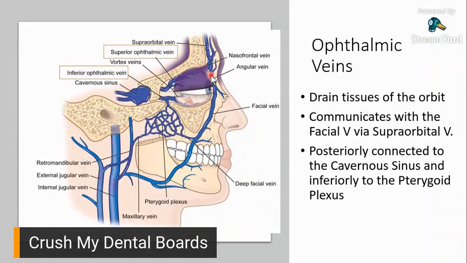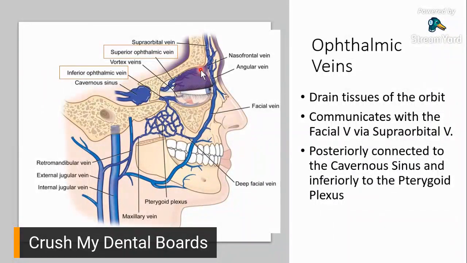Okay? So, for now, I just want you guys to know and be conscious na, okay, so, yung facial vein, hindi siya totally separated from your ophthalmic veins. Kasi at some point, may junction sila, which is your supraorbital vein. Okay? So, yun yung connection ng ophthalmic vein sa facial vein.